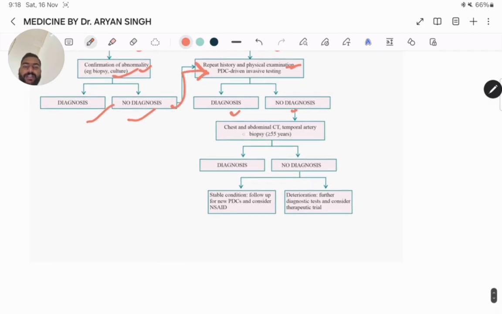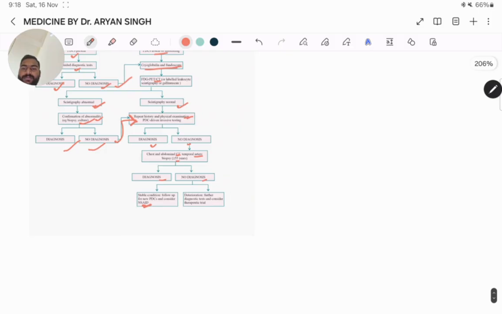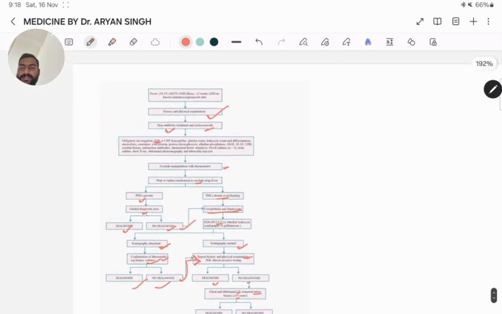Then no diagnosis: chest and abdominal CT, and temporal artery biopsy if more than 55 years. Then diagnosis and non-diagnosis. If no diagnosis, deterioration: further diagnostic tests and consider a therapeutic trial. Then if stable, consider follow up for new PDC. Take the one-time screenshot.